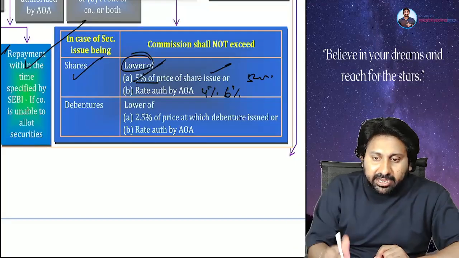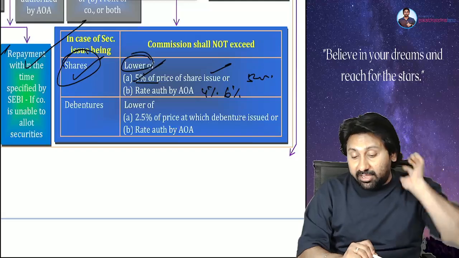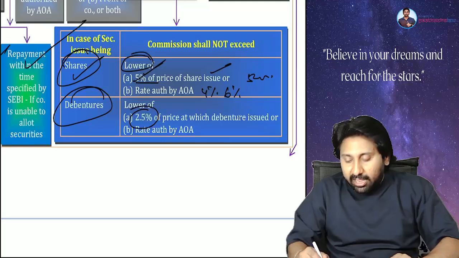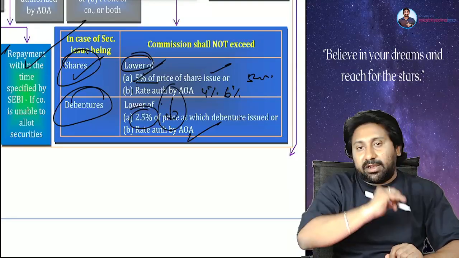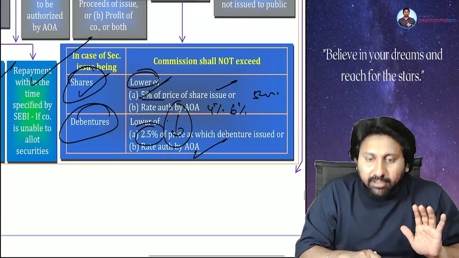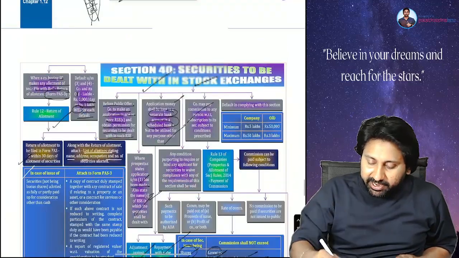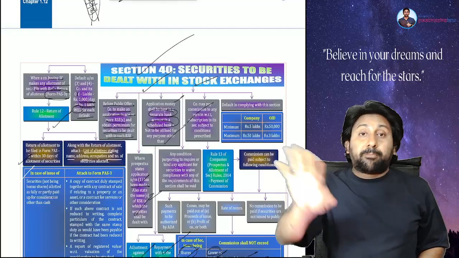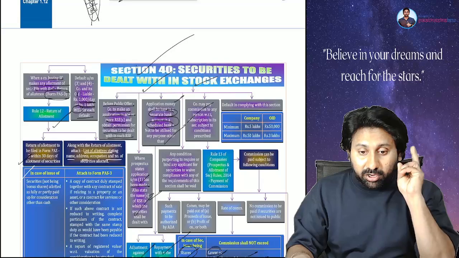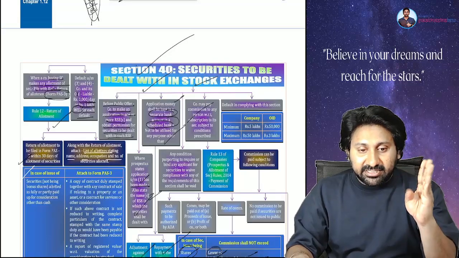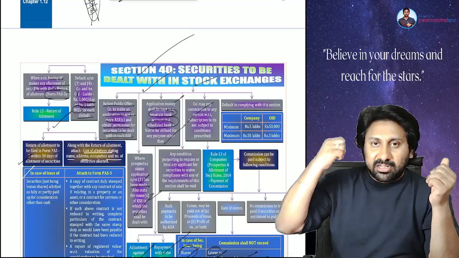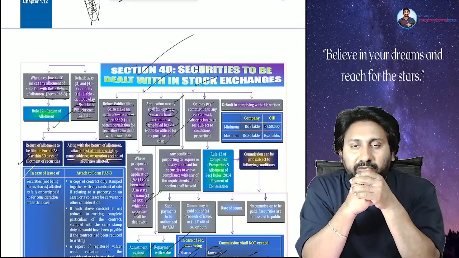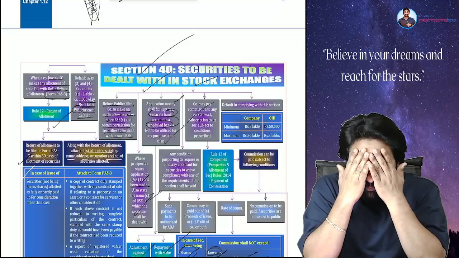In case of shares, underwriting commission can be 5% of the value of the issue. In case of debentures, 2.5% or the rate authorized by the AOA, whichever is lower. Everyone understood the concept clearly? That's it. These are all the main concepts we need to deal with in Section 40. So we completed the most important set: 34, 35, 36, 37, 38, 39, 40. These are all the sections we have covered. After thorough coverage of all these sections, everyone tell me, understood the points clearly or not?